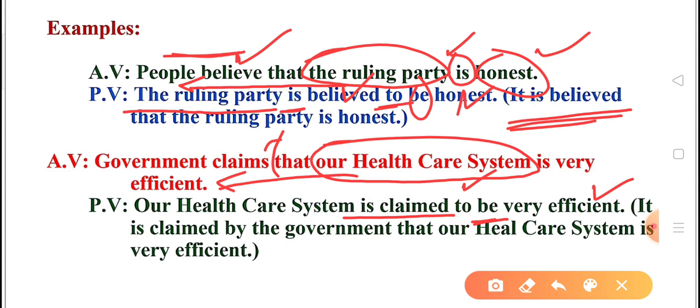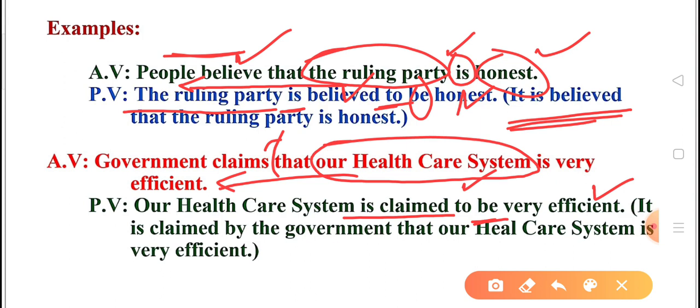So in this way, the reason being over here by plus agent is to be used, because that claim can be done by any agency, any NGO, any common person, but who is the claimant? That is government. Just to specify who is making this claim, we need to put up by plus agent over here. So it will be a little bit different from previous one. It is claimed by the government. That by plus agent comes after it is and then V3. This change happens over here in case we have to put a by plus agent.